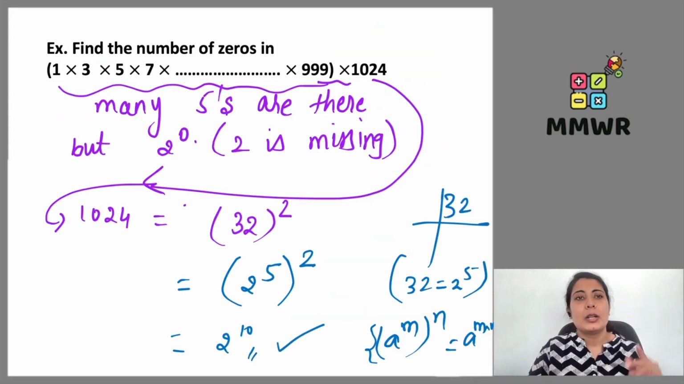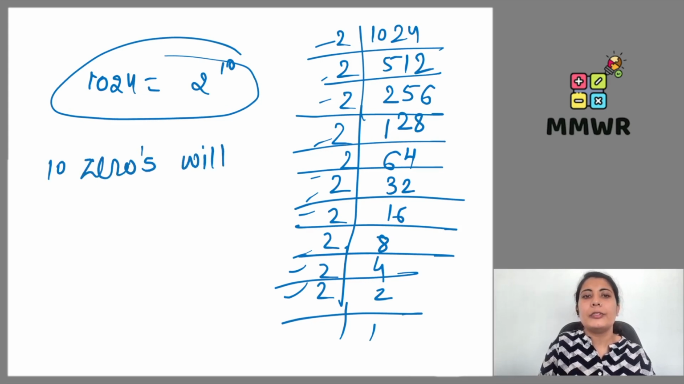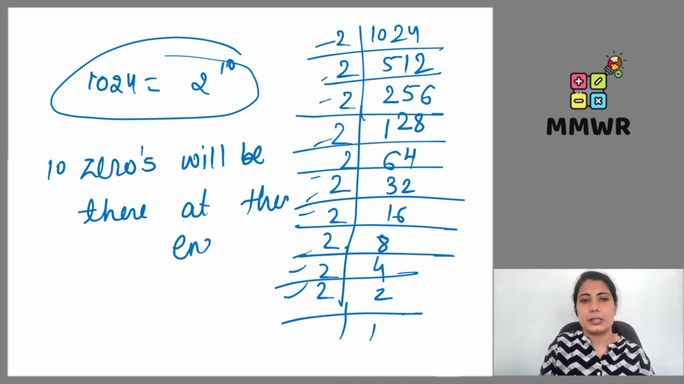Here we have how many zeros will be there at the end? 10 zeros will be there at the end. So 10 zeros will be there at the end. How many zeros? At the end. 10 zeros will be there.